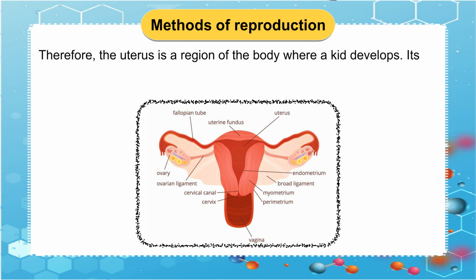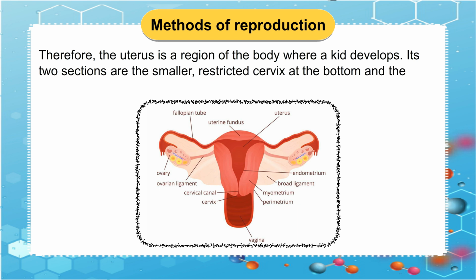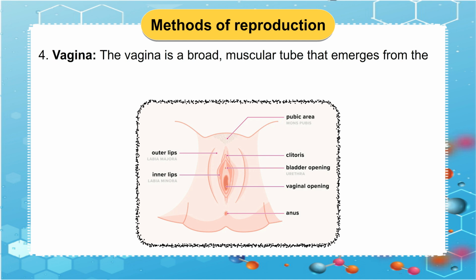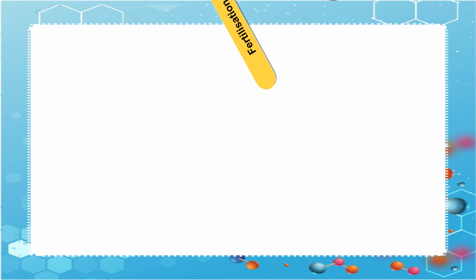Therefore, the uterus is a region of the body where a kid develops. Its two sections are the smaller, restricted cervix at the bottom and the larger, top half that receives the two oviducts. 4. Vagina. The vagina is a broad, muscular tube that emerges from the uterus. Sperms are given to it.